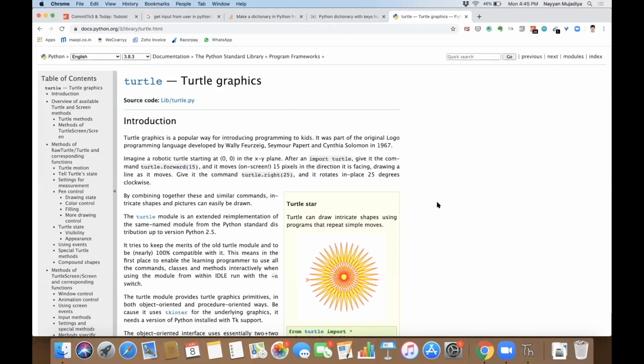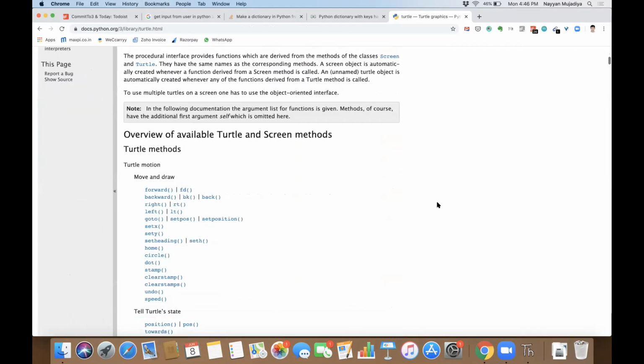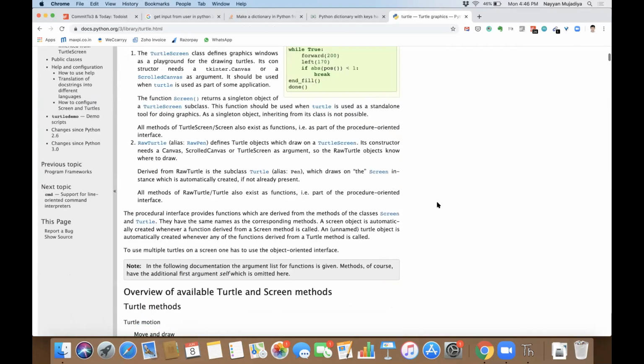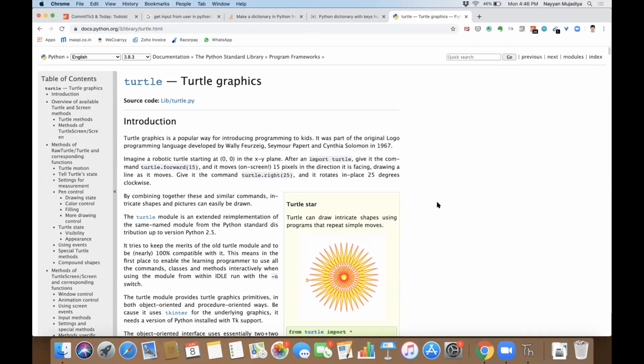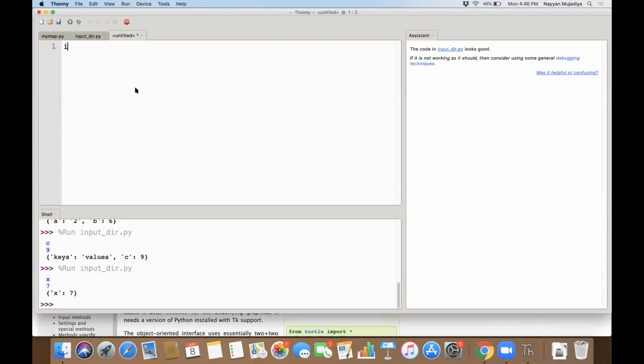Okay, so we don't have to go into each and every detail, but just to give you an overview, the actual documentation is available here, and you can find almost everything related to the Turtle library here. Now this someone has built it. So basically what we need to do is import this in our program. Whenever we want to do something, we have to import it and then we can directly reuse it. So let's import it first. Make a new document.